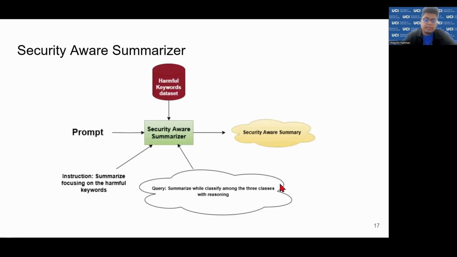And we use this technique in our security aware summarizer. So we give the summarizer the harmful keywords, the prompt, the instruction, like summarize focusing on these keywords, and also the query, like while summarizing, make sure that you classify it into one of three classes.